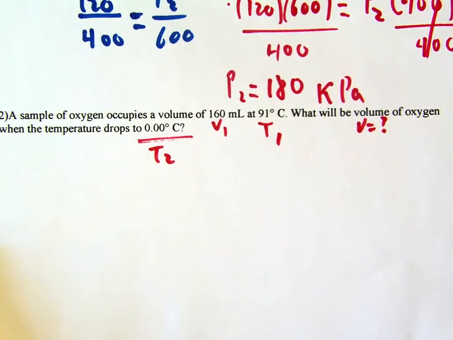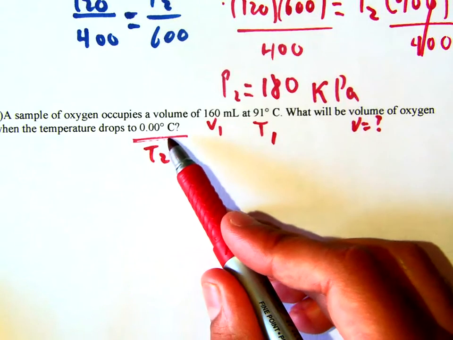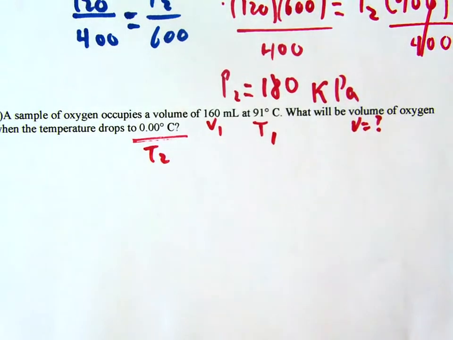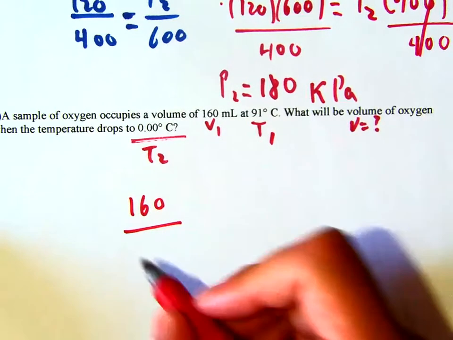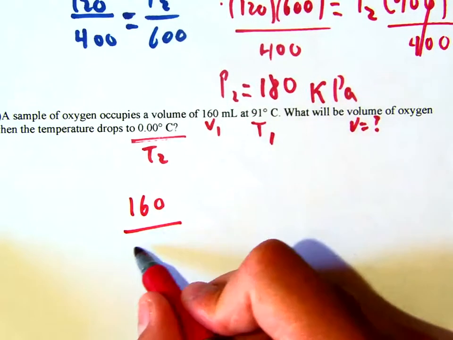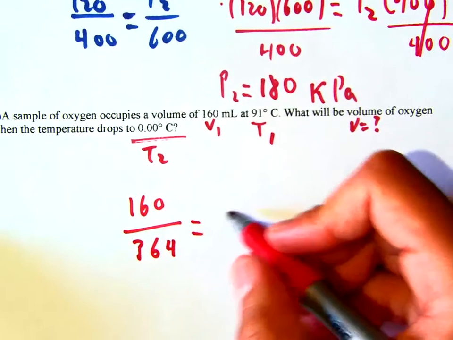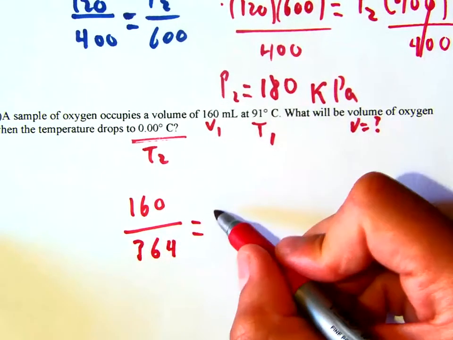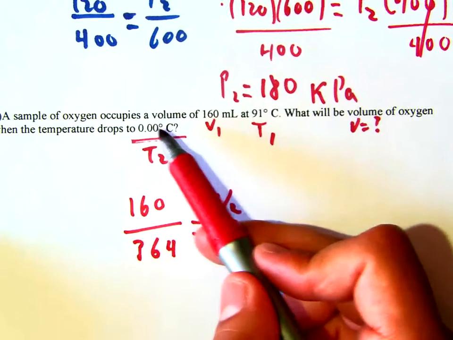All right, then we just plug it in. But we have to change 91 and this to Kelvin. So 91 plus 273 will give us 364. So it's going to be 160 divided by the temperature in Kelvin, 364, equals my new volume, which is what I'm looking for, divided by my temperature, which is 0 plus 273.